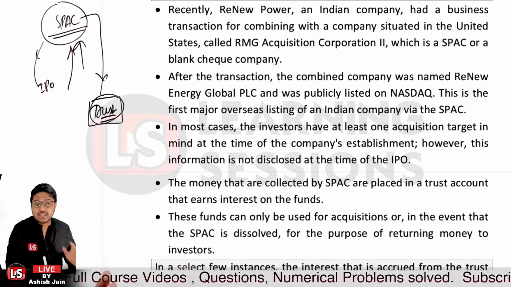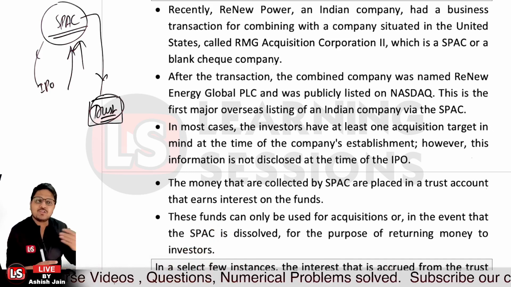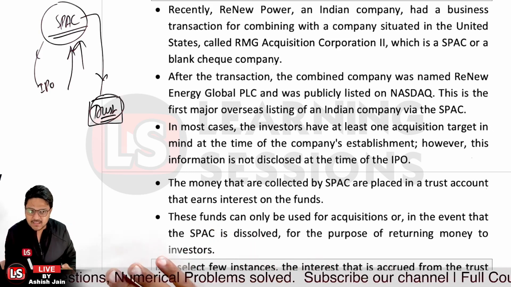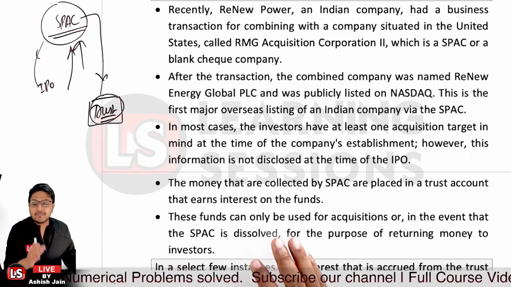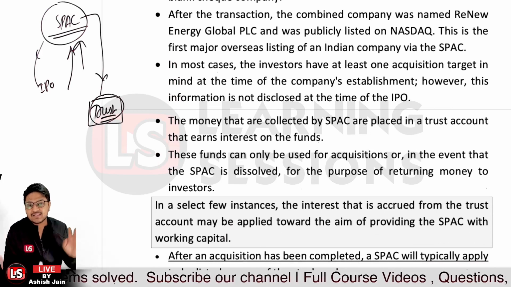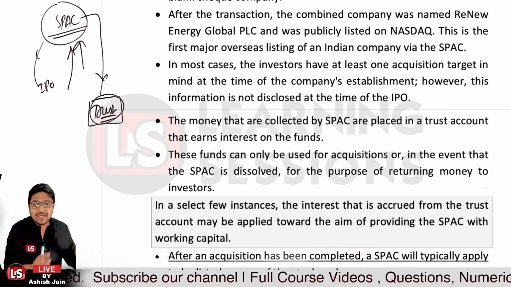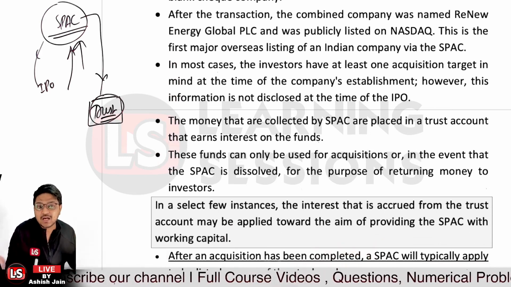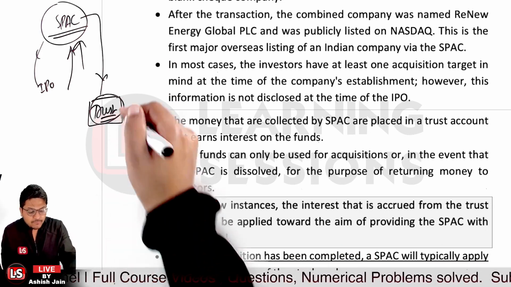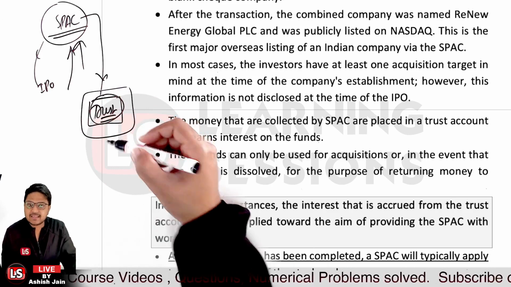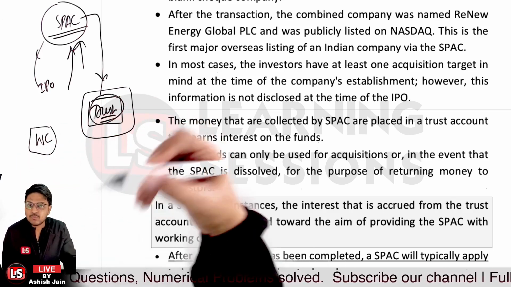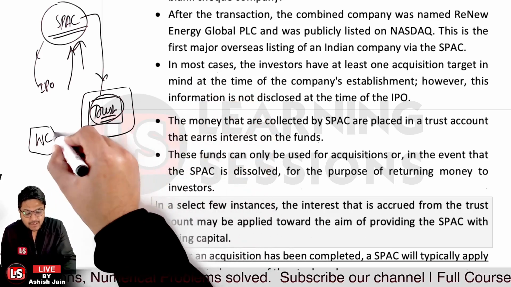And further, these funds can only be used for the acquisition of the company, and in the worst scenario, when the SPAC is dissolved, in that scenario the money will be returned to the investors or the shareholders, right? Now let's look at a few of the instances. Now the interest that is accrued from the trust account may be applied toward providing the SPAC with working capital, because if the trust is where the money is kept, working capital is also required as routine, day-to-day expenses are to be made, so that money will be coming from where?